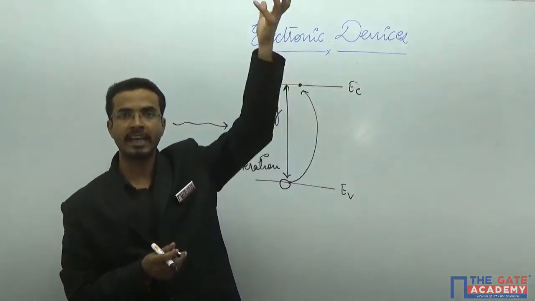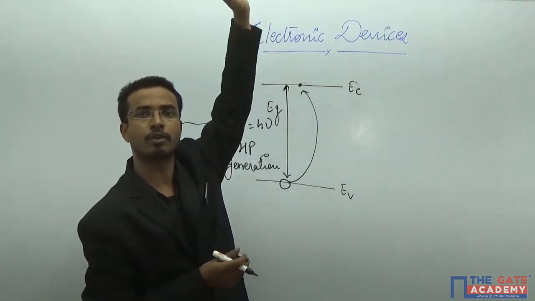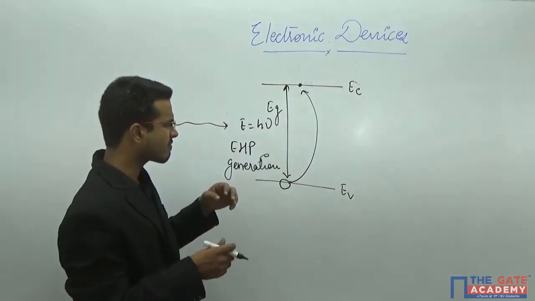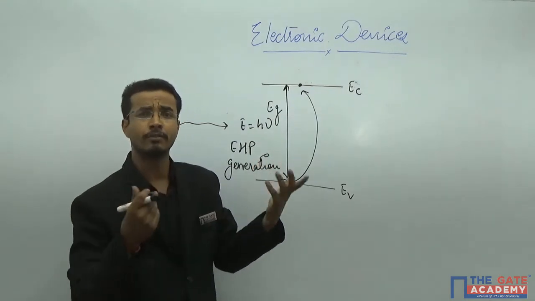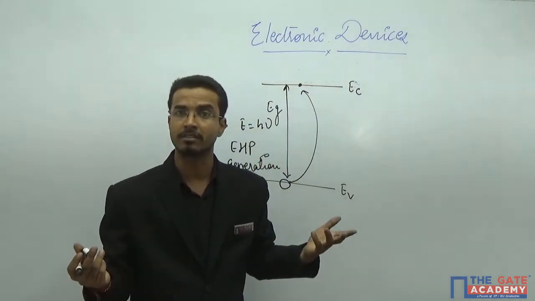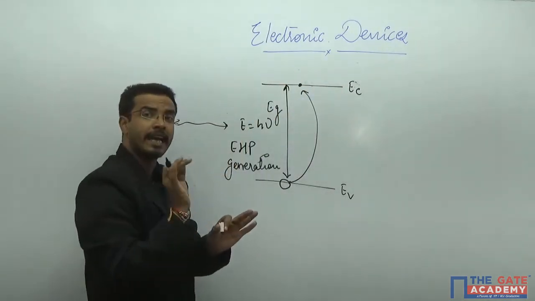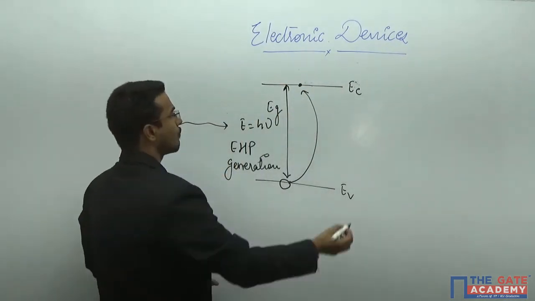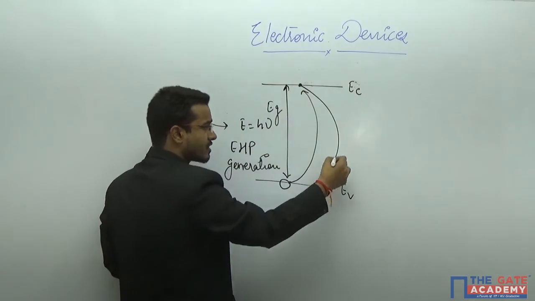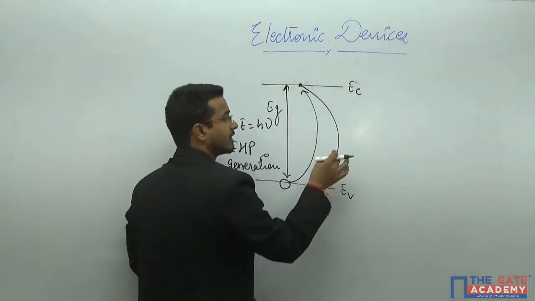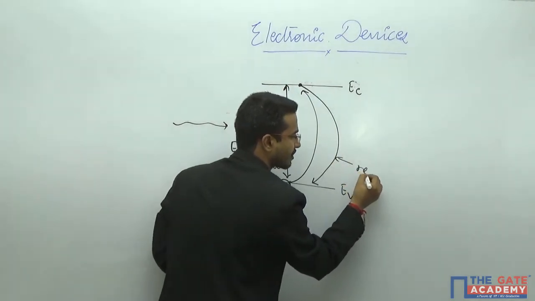Whenever you provide energy to the ball, it goes to some height and again comes back to zero level. That means each and every law is valid in each and every physical situation. The same thing will happen here. At EC, the energy level is definitely high. So whenever the electron releases the energy and comes back from EC to EV, this process is known as recombination.